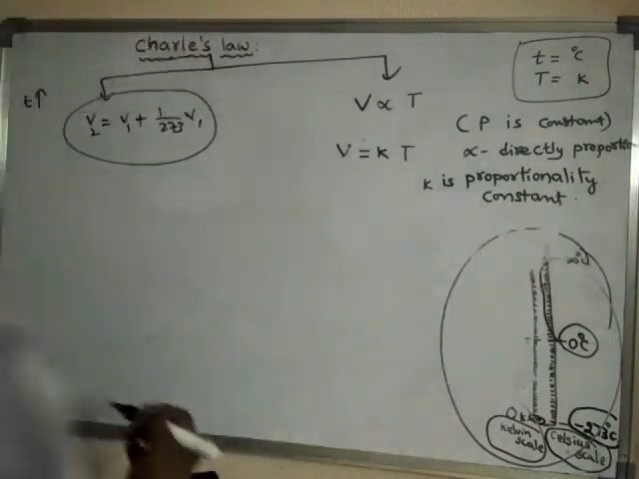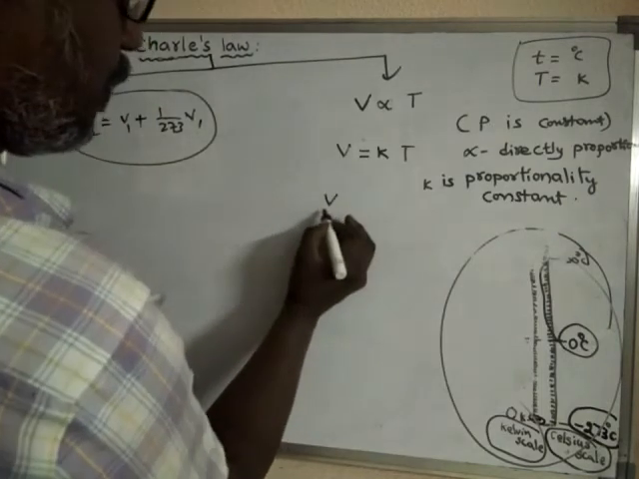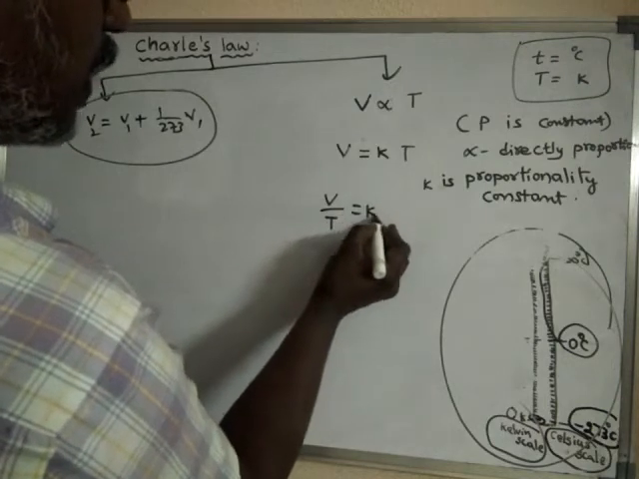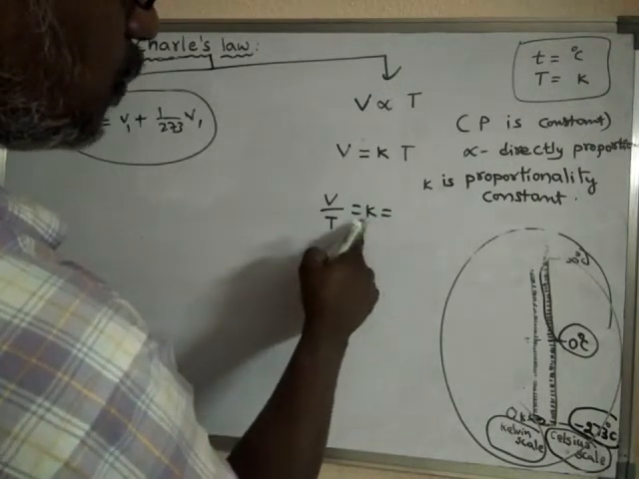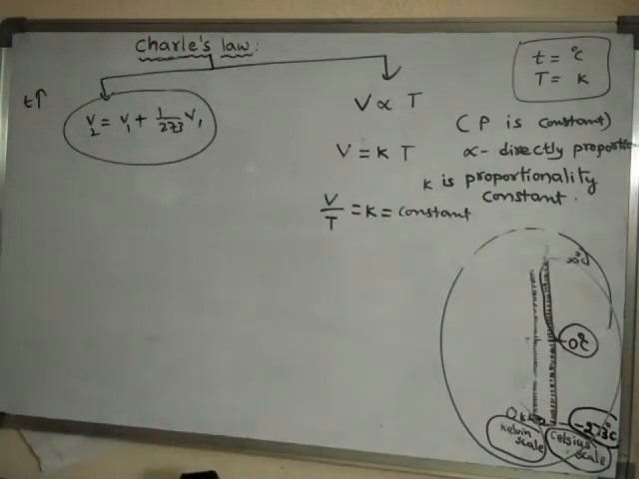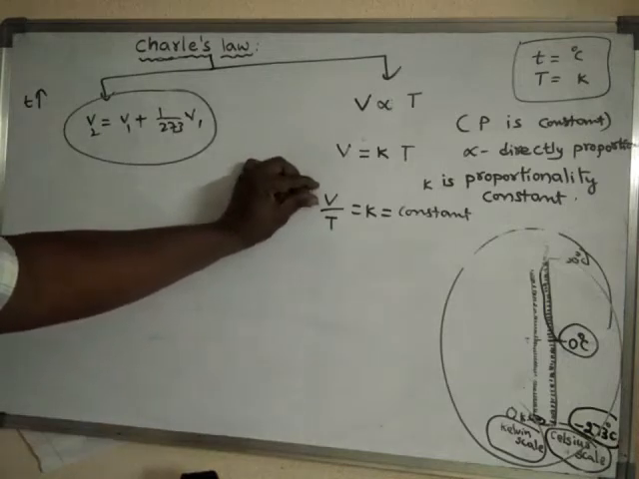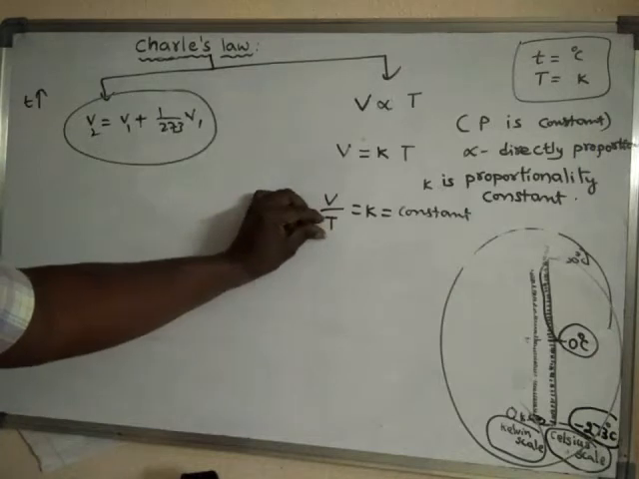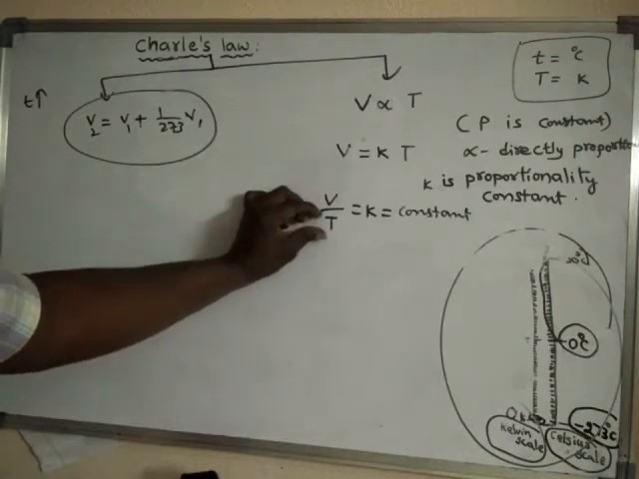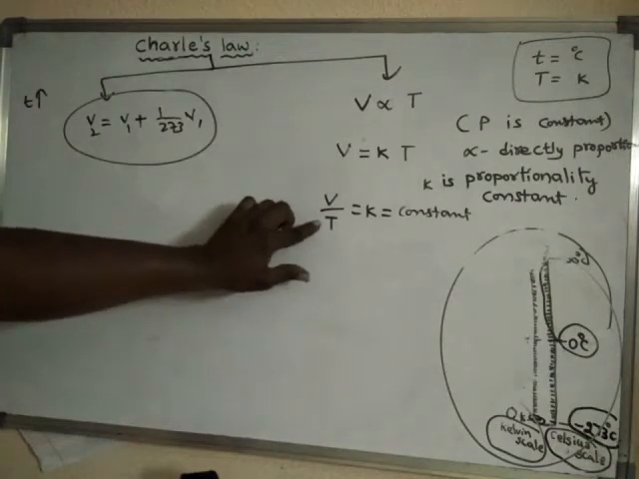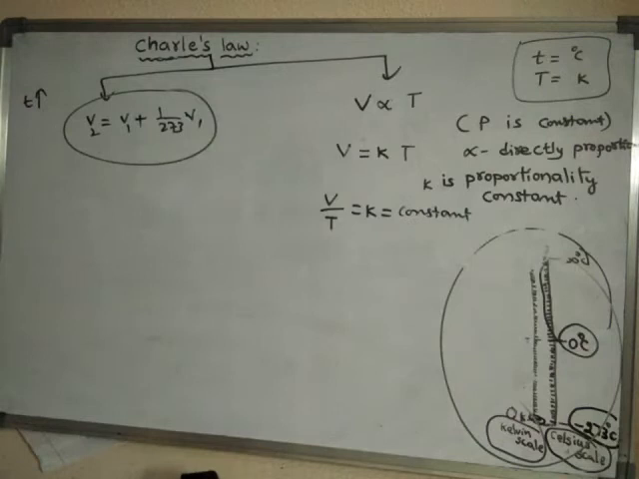Constant. Or else we bring this T to this side. So V by T is equal to K. K is nothing but a constant. That means the ratio of volume of a gas to its absolute temperature. So the ratio of volume of the gas to its absolute temperature is always constant.